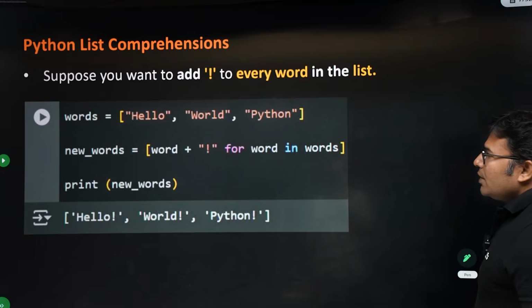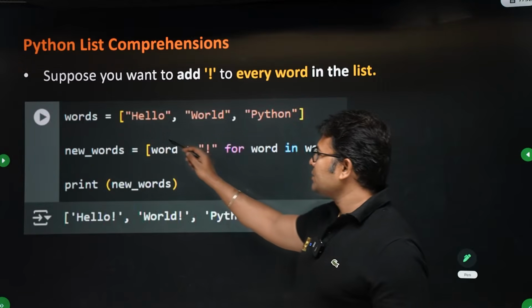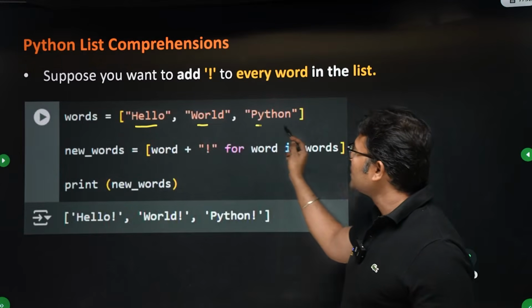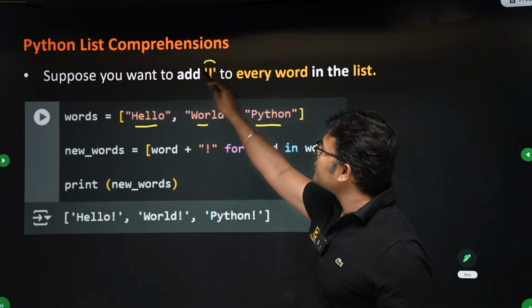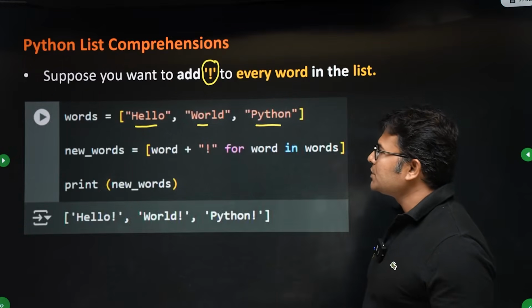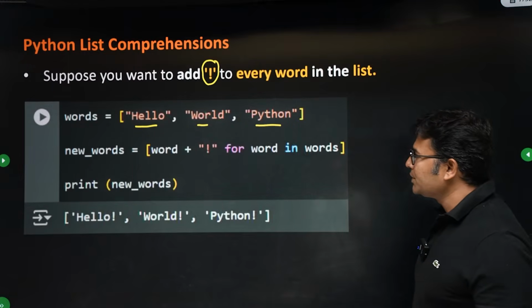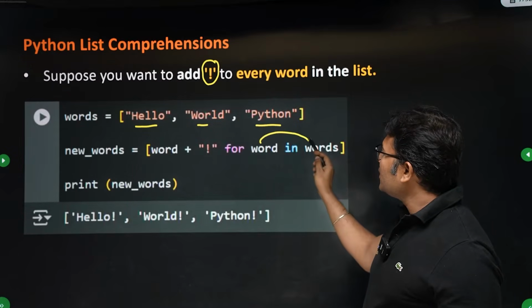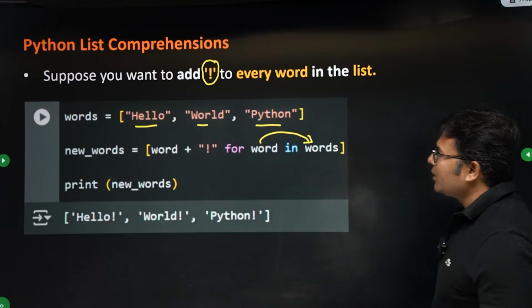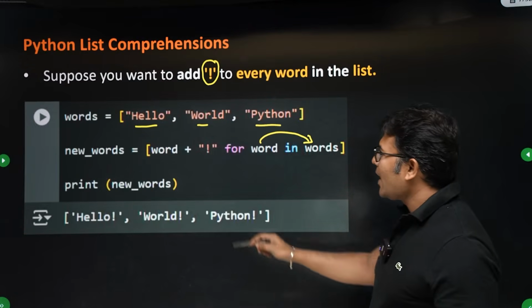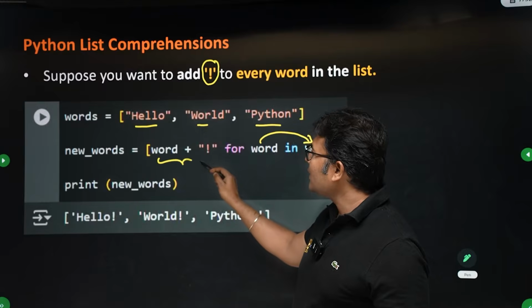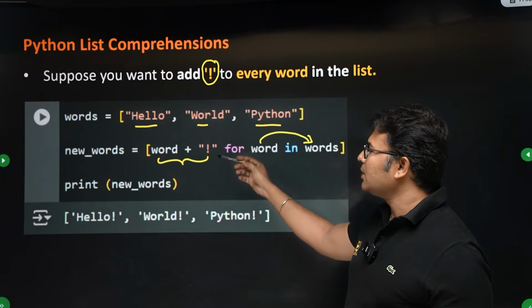Now let us say there are some strings in a list, and I want to add an exclamation symbol at the end of each word. Then what I am going to do is, for each word in the list words, I will take that word and add the exclamation symbol.